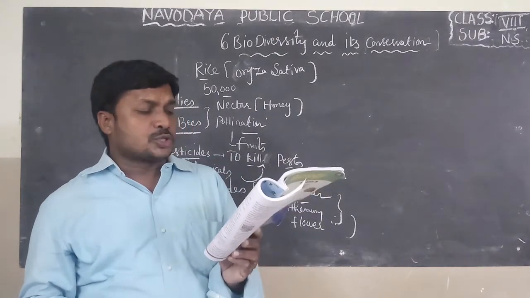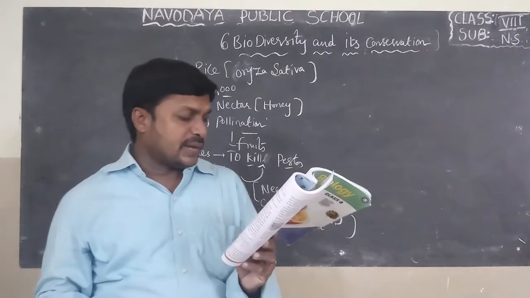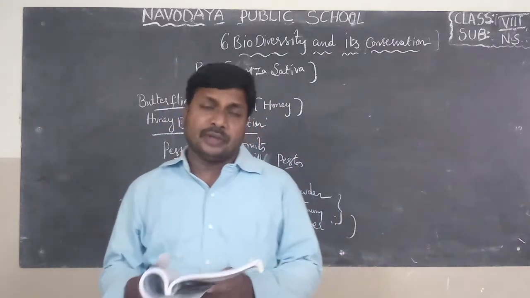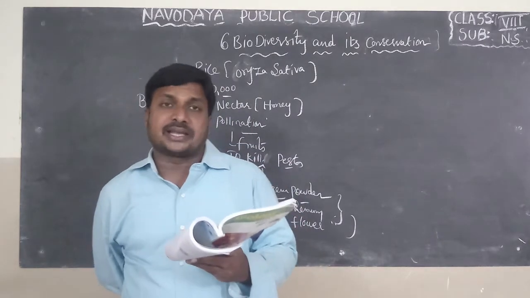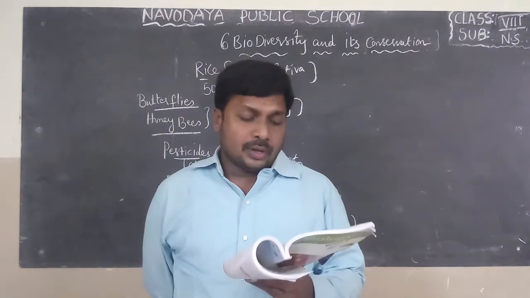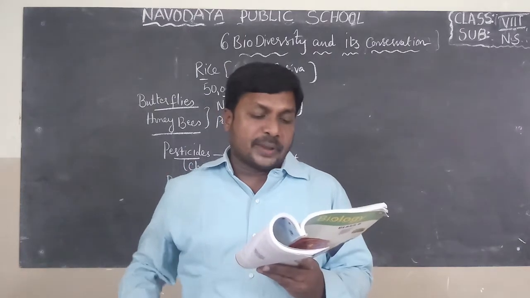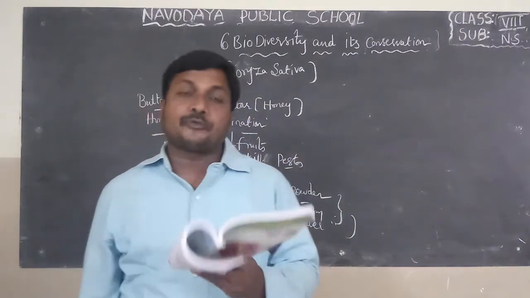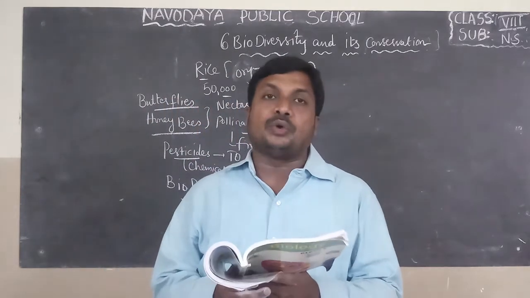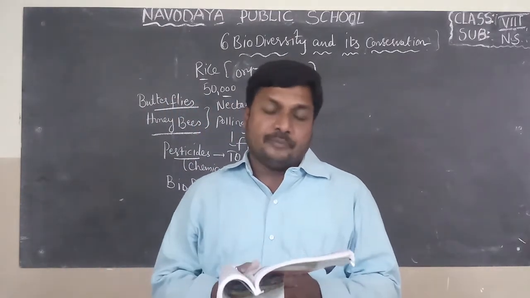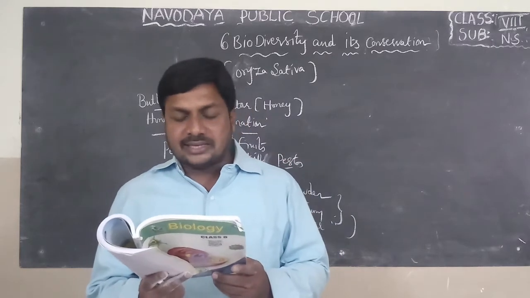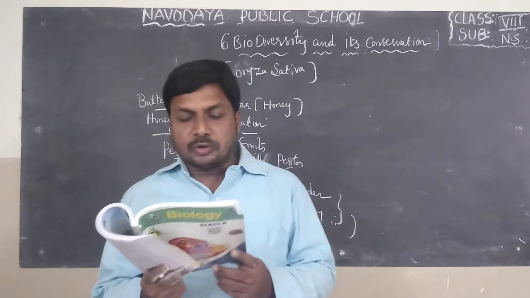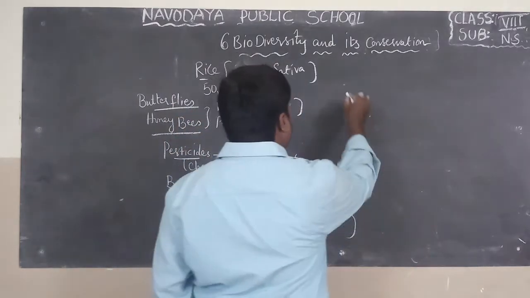Here, efforts towards conservation. Here, on page number 92, they gave one case study. Very important. If you observe this case study, you get one opinion on how to protect the biodiversity. Project Tiger. All of you open page number 92 and observe the box case study. Tiger, the largest member of the cat family, is the most threatened of the world's carnivores. Do you know? Tiger is a carnivore.